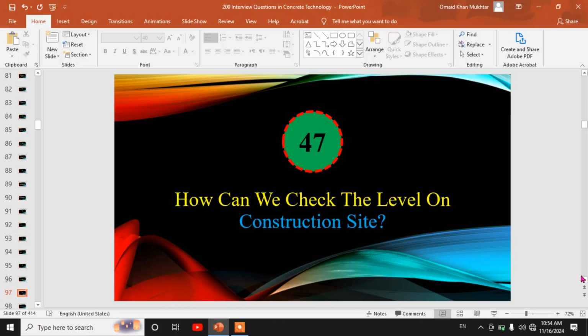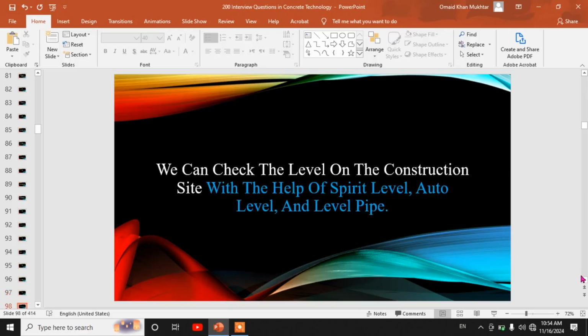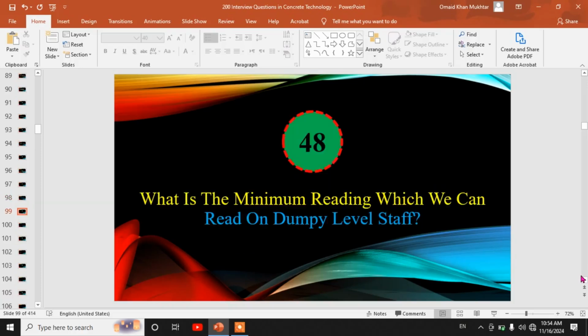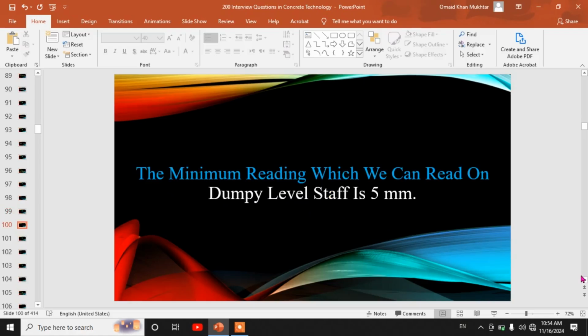47. How can we check the level on construction site? We can check the level on the construction site with the help of spirit level, auto level and level pipe. 48. What is the minimum reading which we can read on dumpy level staff? The minimum reading which we can read on dumpy level staff is 5 mm.